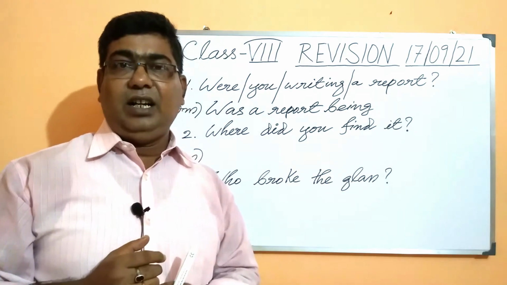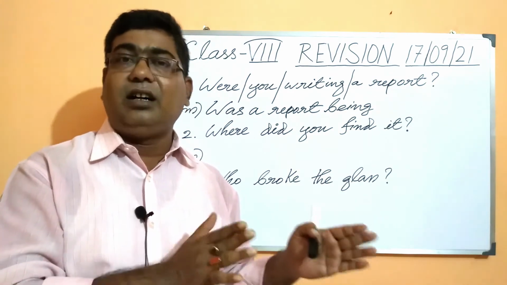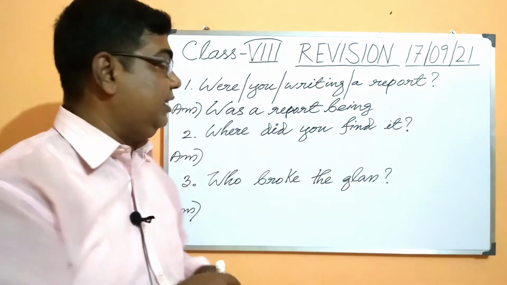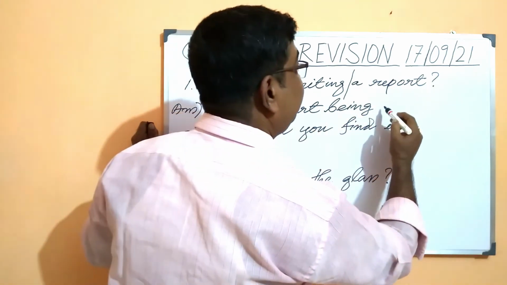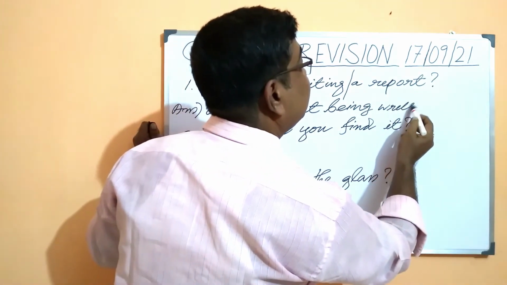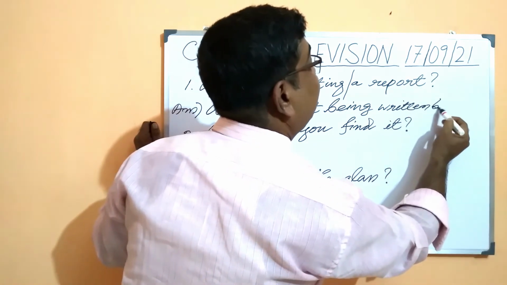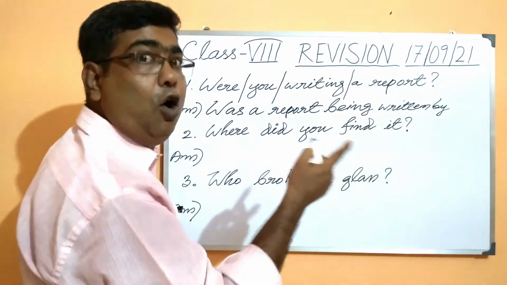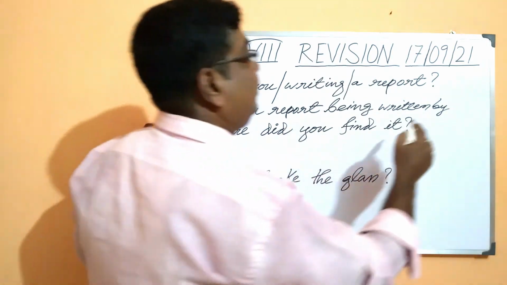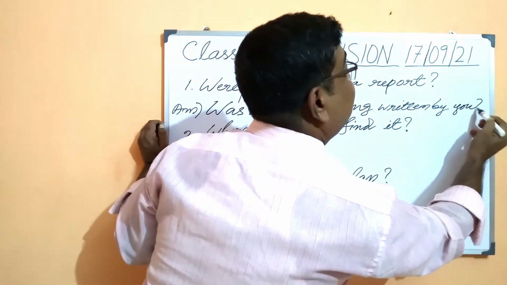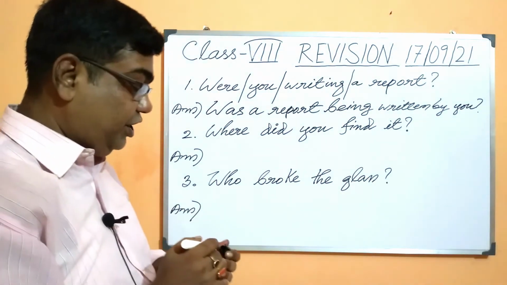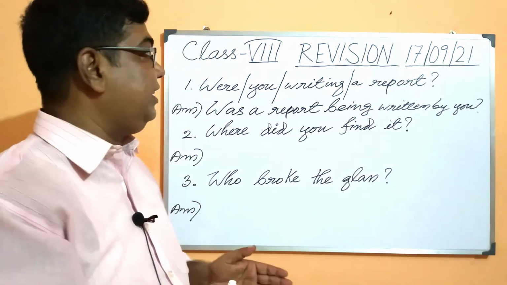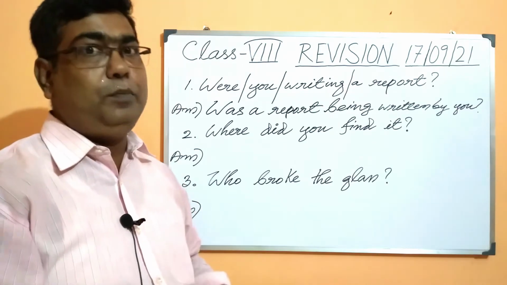Now the past participle form of the verb write. Write, wrote and written. The third form or the past participle form of the verb write is written. So was a report being written, and finally this you will go there and will become the object or the agent in the passive voice. So by you, and again we have to use the question mark which we have done. So this way we have transformed the first sentence from active voice to passive voice.